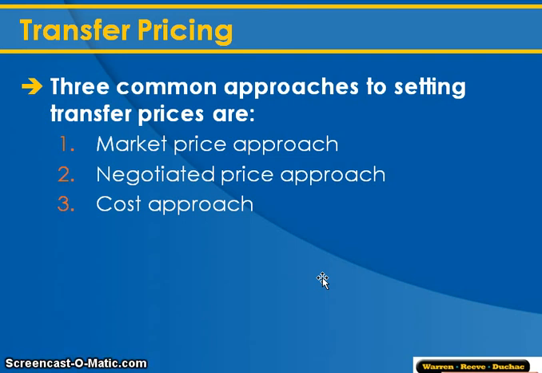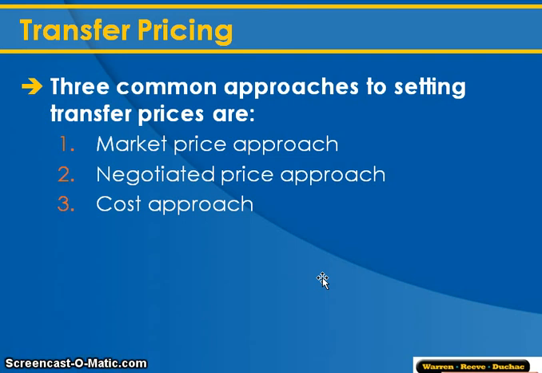Another approach, and I would imagine this is the most common, is a negotiated price. If you're company A, you wouldn't charge company B the market price, but you would charge them a certain amount of money, a negotiated amount. The third approach would be purely based on cost. Company A would sell it to company B for basically the cost it took them to make the product, so they would be making no money on it. If it cost them $10 to make the product, they would sell it to company B for $10. This hurts company A because they're not making the profit they want, but it's benefiting company B.